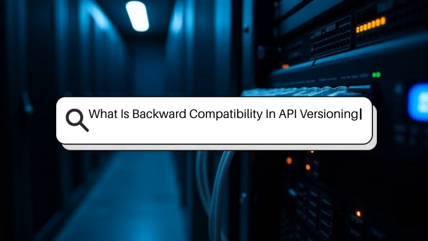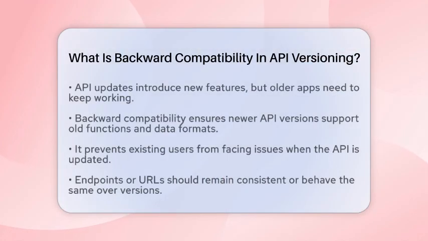What is backward compatibility in API versioning? Imagine you have an app that talks to a server through an application programming interface, or API. Over time, the API gets updates and new features. But what happens to the apps that were built to work with the older versions? That's where backward compatibility comes into play. It's a way to make sure that even when the API changes, the old apps still keep working smoothly.